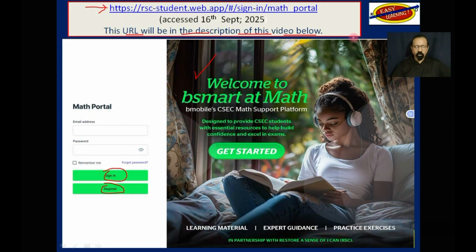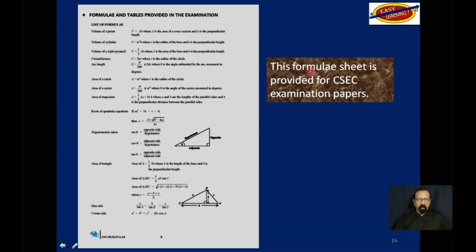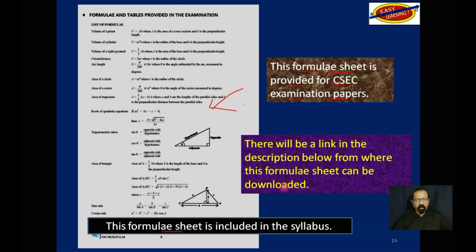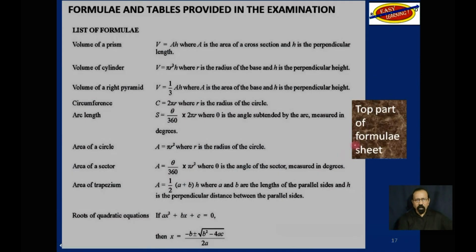Just another reminder that this formula sheet is provided for CSEC examination papers, math examination papers. This formula sheet you see on the left here. It is included in the syllabus, but just in case you don't have a full copy of the syllabus, there will be a link in the description below from where this formula sheet can be downloaded.